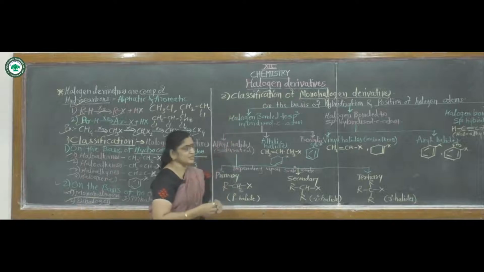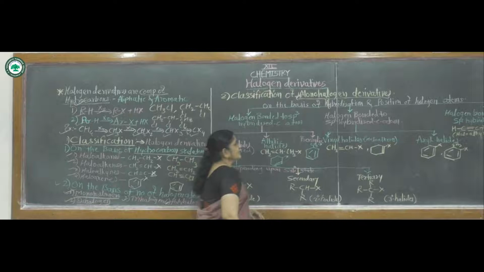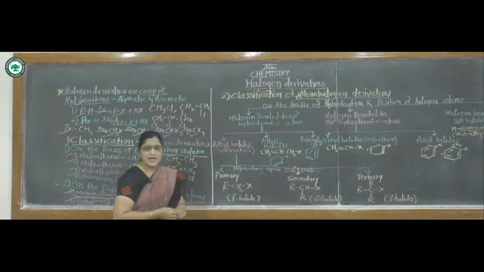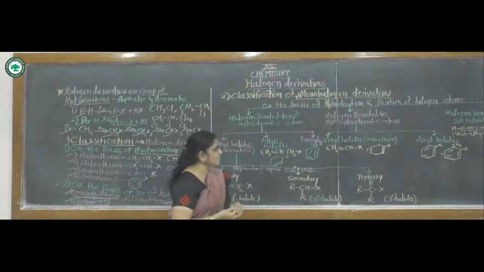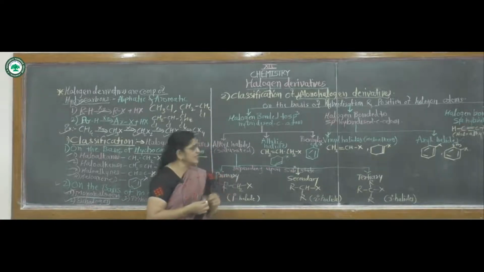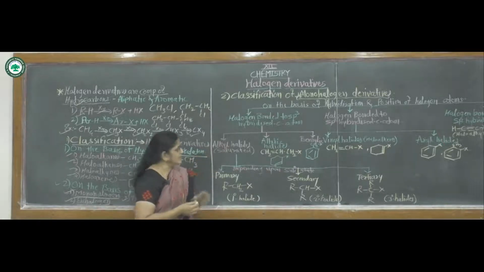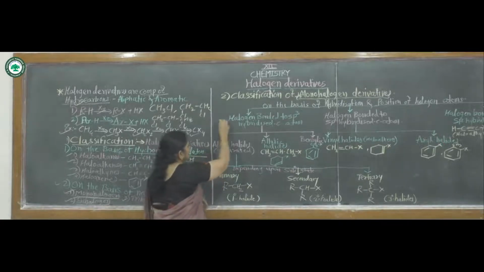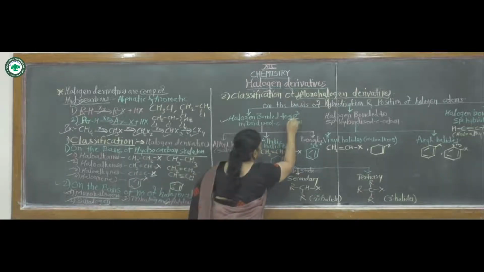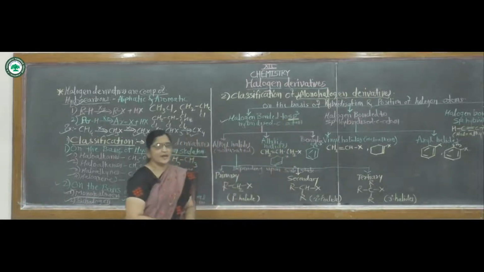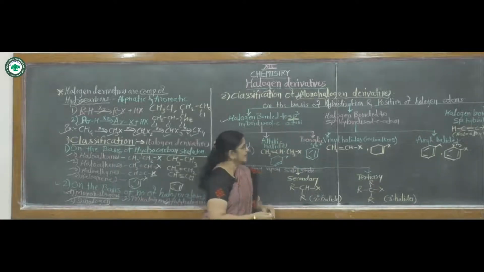Here, classification only of monohalogen derivatives. Then these monohalogen derivatives are classified on the basis of hybridization and position of halogen atoms in this compound. These are mainly classified into three types. First one, halogen bonded to sp3 hybridized carbon atom.